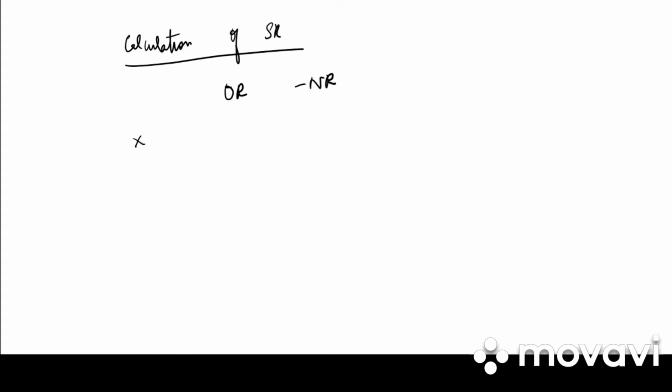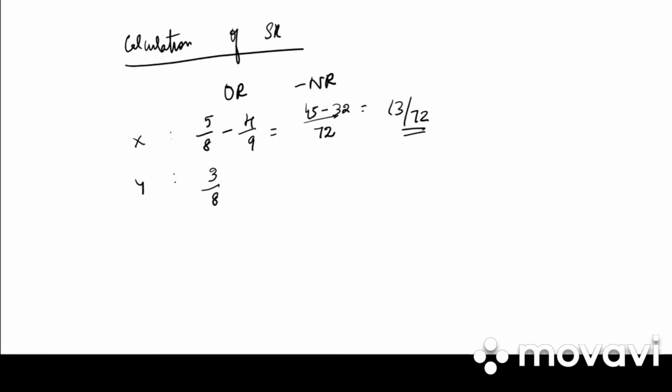So let us work out the problem. First, let us write calculation of sacrifice ratio. What is the formula? It is old ratio minus new ratio. We have X and Y. What is the old ratio of X? 5 by 8. What is the new ratio? It is 4 by 9. So LCM is 72. 45 minus 32. How much do we get? 13 by 72.